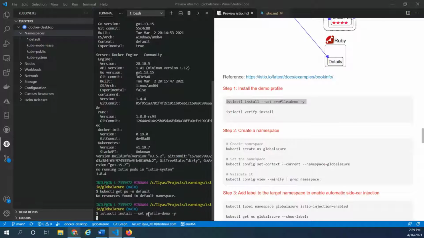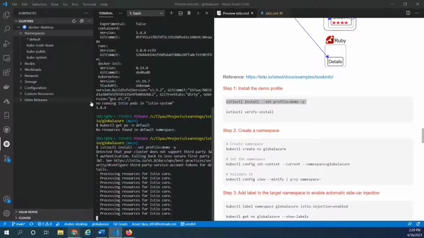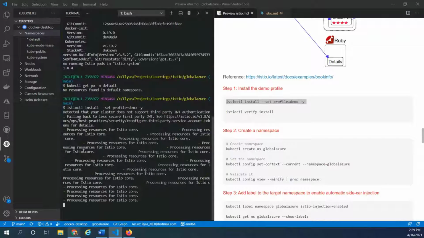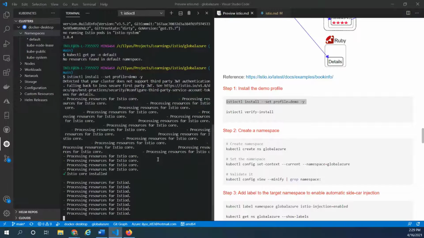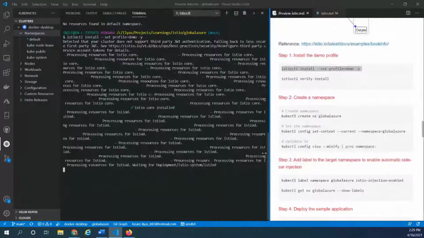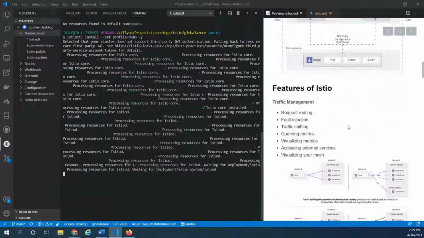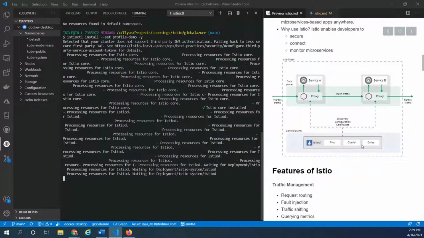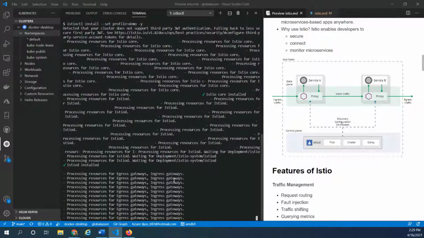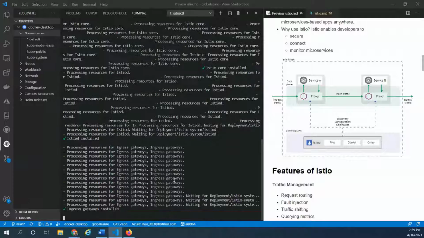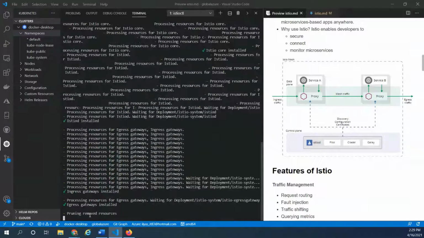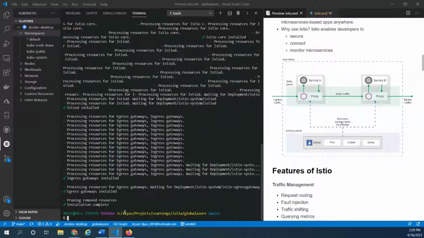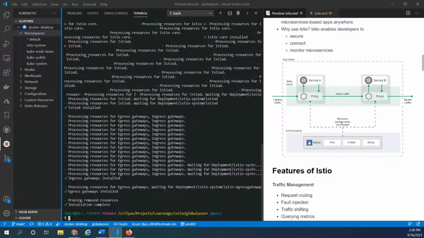The first step is to install Istio, and this is going to create a namespace called istio-system, and then it is going to install all the necessary components that we saw before, such as istiod, which contains Pilot, Citadel, and Galley. It is going to take a while, but it should be fairly quick because I've tried this multiple times on this machine, and hence I have all the images already. So it was fairly quick for me. Okay, so now if we refresh this, we will see a new namespace here called istio-system.